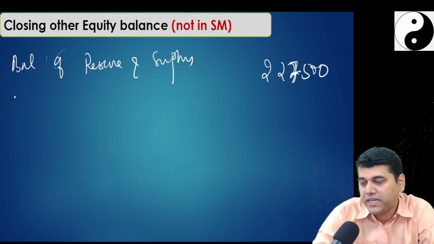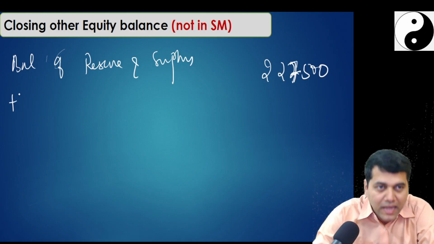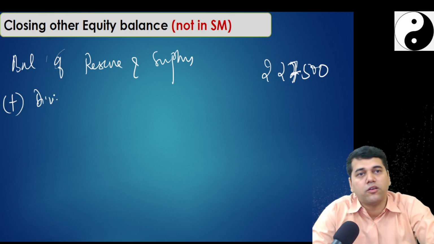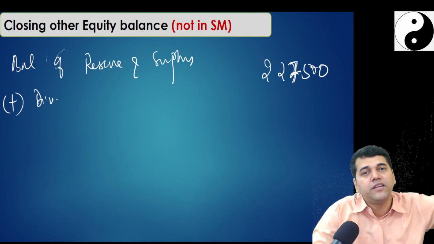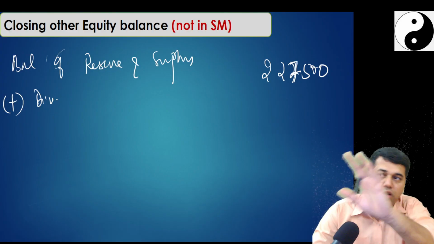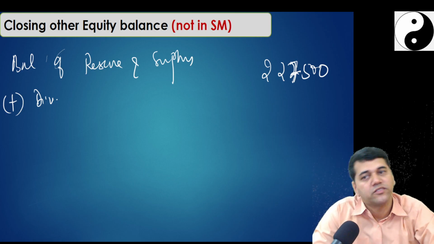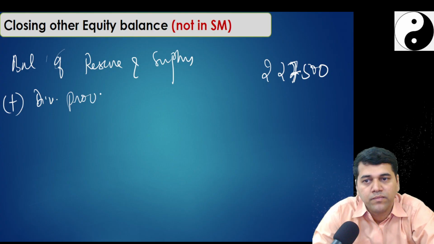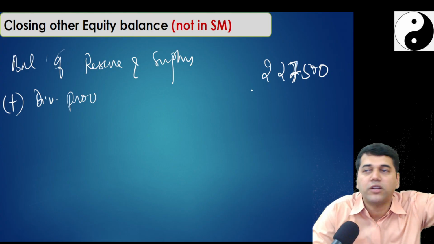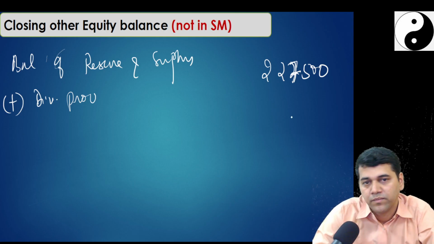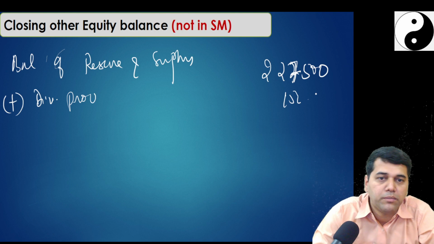Dividend. So first, what will I write? Add or minus? Add. Why? Because my accounting entry was dividend expense account debited to dividend liability. I deducted the dividend liability from the provision, so I removed it. Dividend expense debit, or debit to retained earnings. So add back the dividend provision. Are you clear? No, there are two legs. You cannot simply remove it from the balance sheet. This side you should remove, and add it to the liability. 15,000. Now tell me, is there any other item?